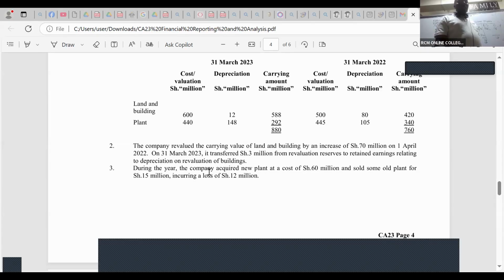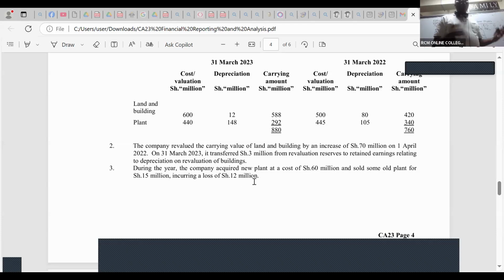During the year, the company acquired a new plant at a cost of 60 million, and they sold some old plant for shillings 15 million, incurring a loss on disposal of 12.